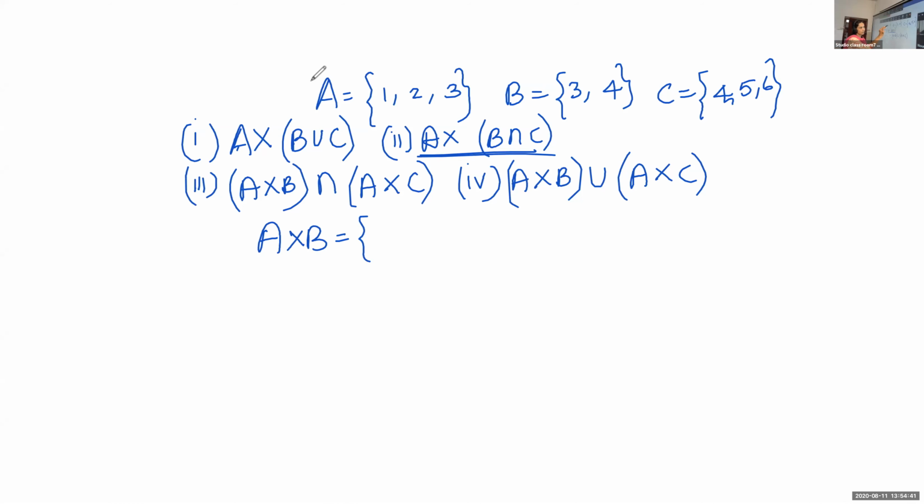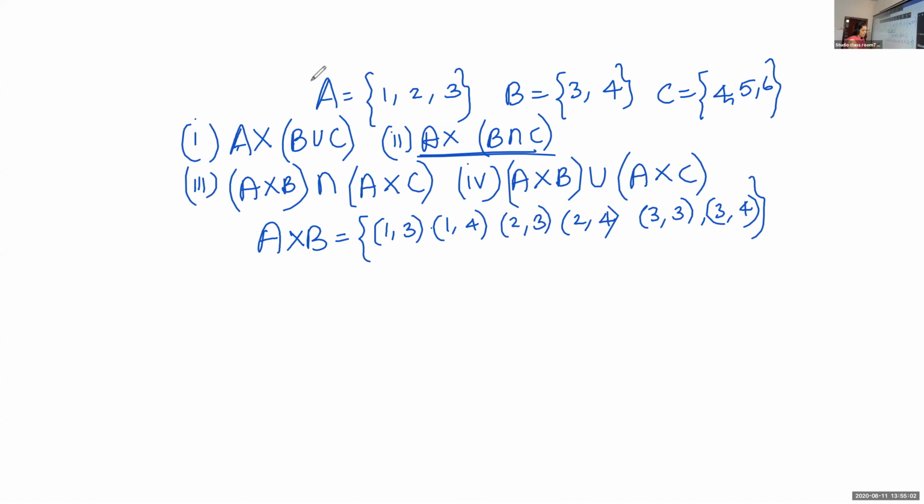So A cross B we will get (1,3), (1,4), (2,3), (2,4), (3,3), (3,4).